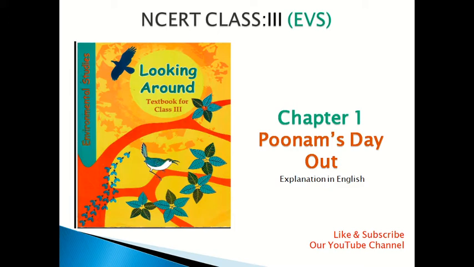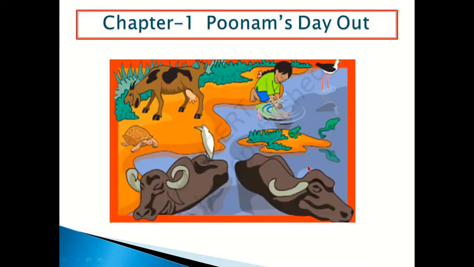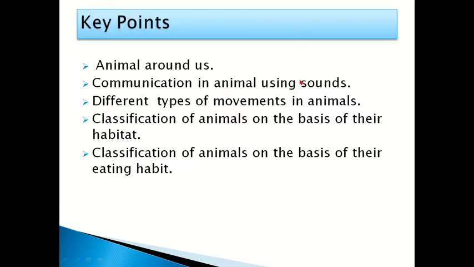Today I am going to explain to you NCERT class 3 EVS chapter 1, Poonam's Day Out. These are some key points: animals around us, communication in animals using sounds, different types of movements in animals, classification of animals on the basis of their habitat, and classification of animals on the basis of their eating habit.